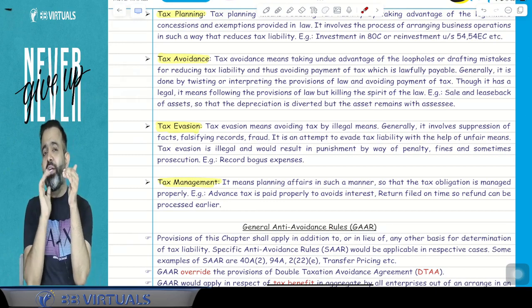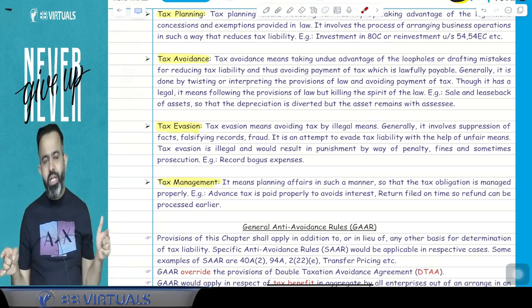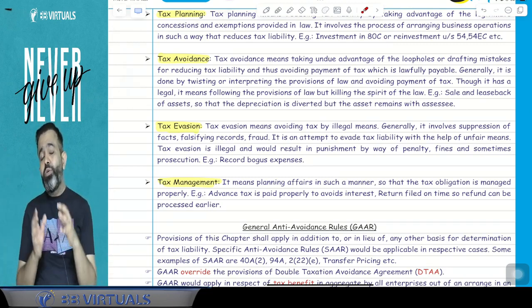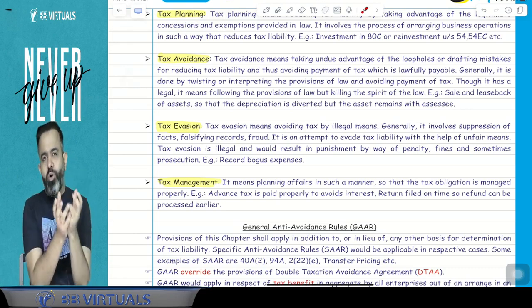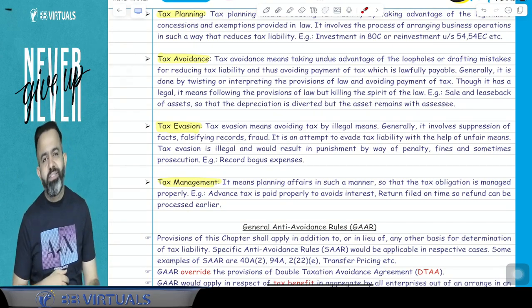Means you are using the loopholes of the law. You are not violating the law. You are not going outside the law. But guys, you are misusing the law, or you can say you are using the loopholes of the law. That is called your tax avoidance.